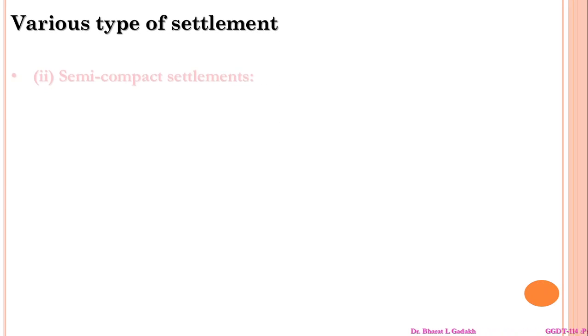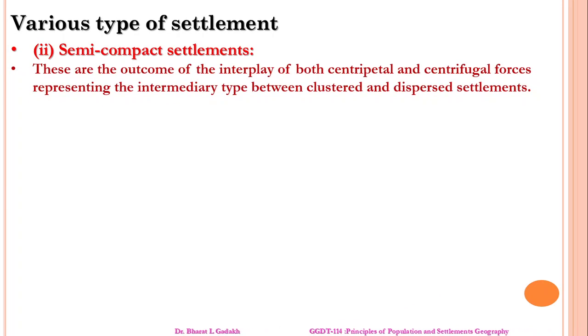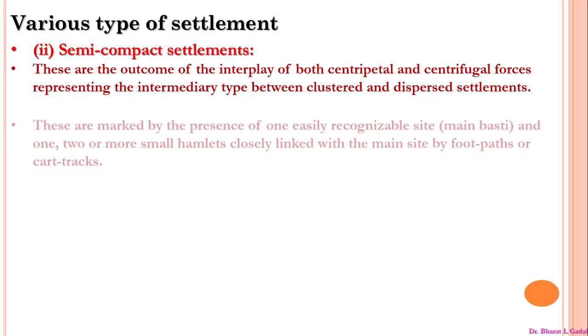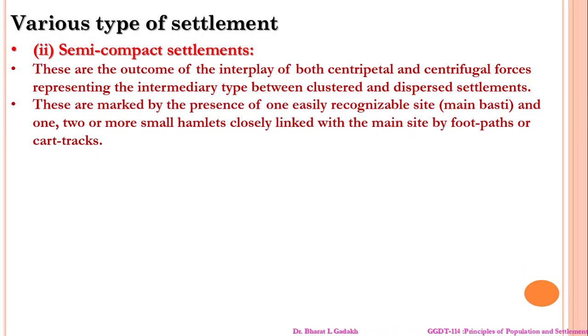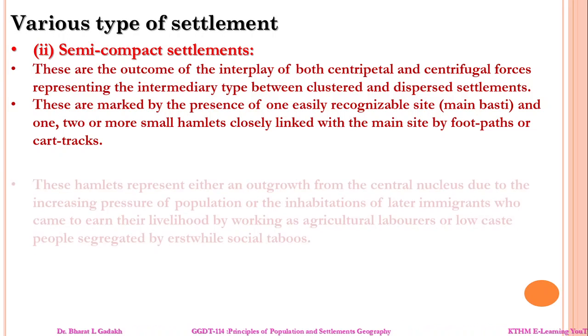Now, next one is semi-complex settlement. It is also an outcome of the interplay of both centripetal and centrifugal forces, representing the intermediate type between the cluster and dispersed settlements. These are marked by the presence of an easily recognizable site, and one, two or more small hamlets closely linked with the main site by footpath or cart track.